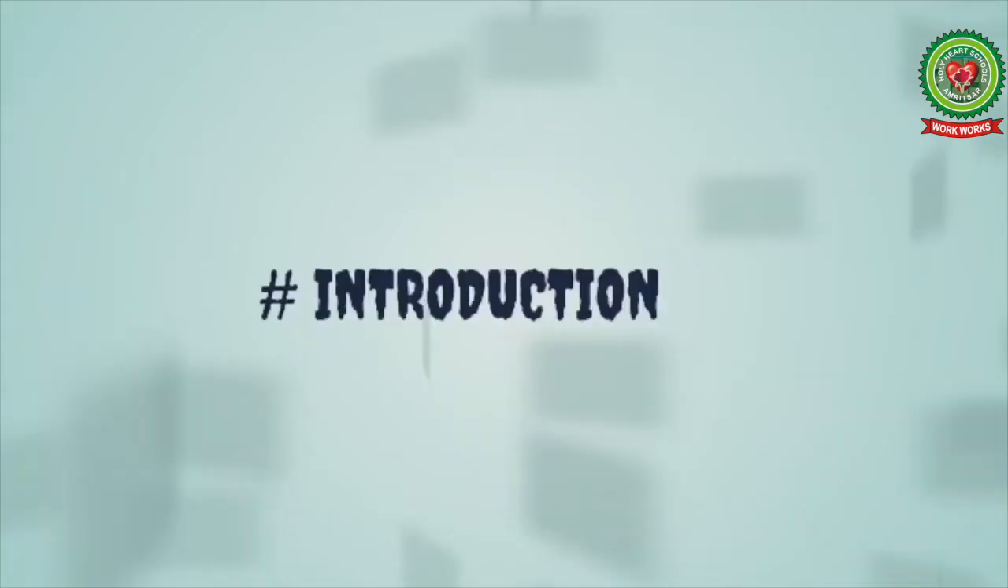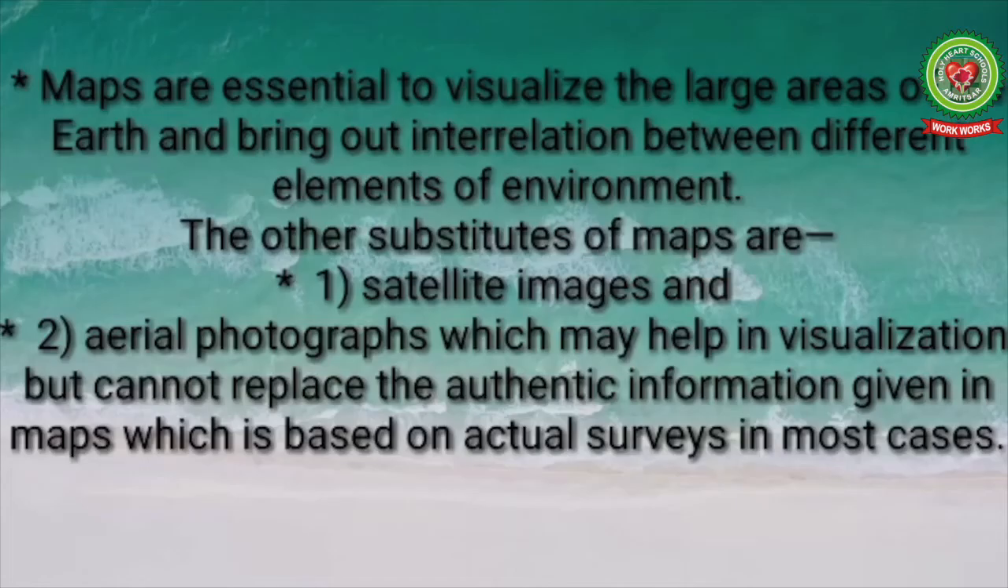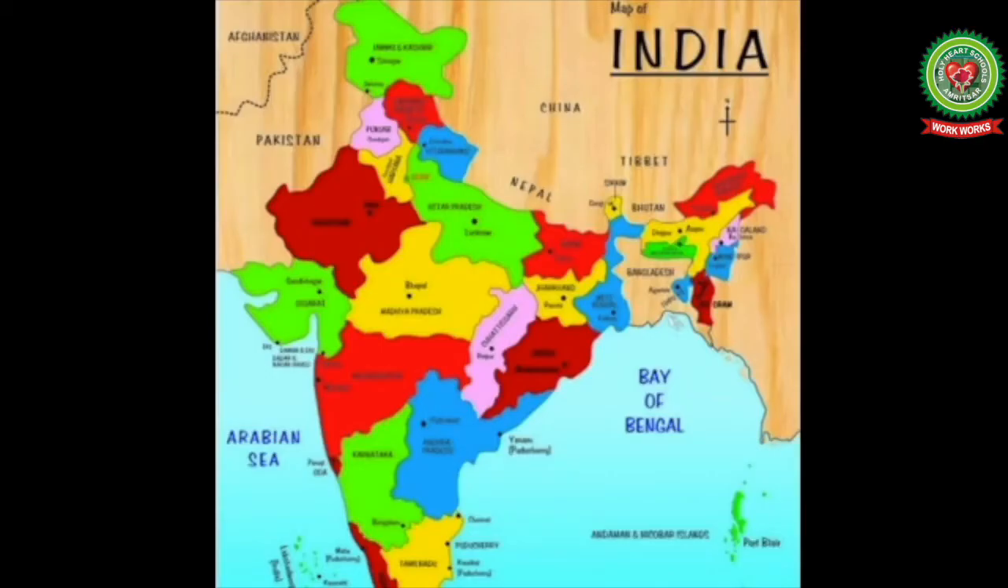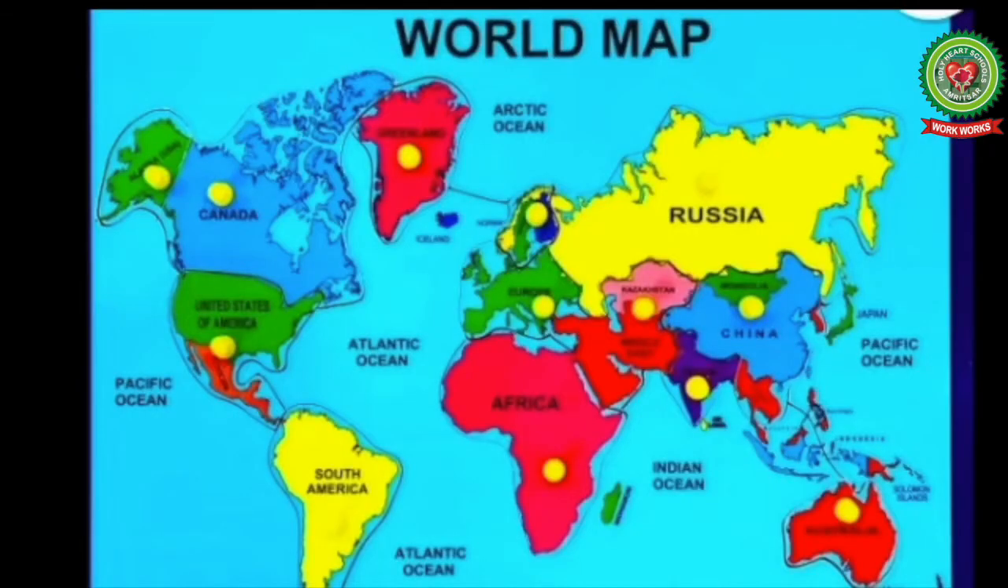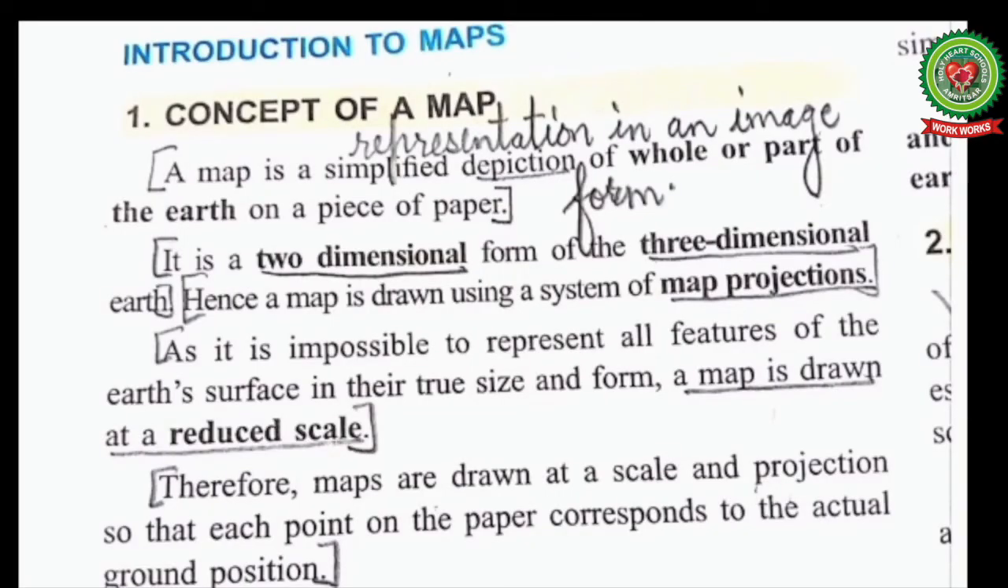Now let's have a detailed introduction to our topic. Maps are essential to visualize the large areas of the earth and bring out interrelation between different elements of environment. The other substitutes of maps are satellite images and aerial photographs, which may help in visualization but cannot replace the authentic information given in maps, which is based on actual surveys in most cases. This is the map of our country India and this is the world map. Now let us read the topic from your book.